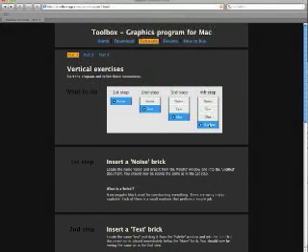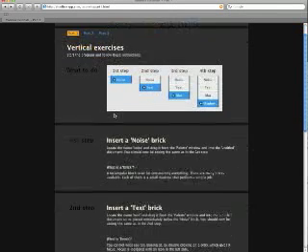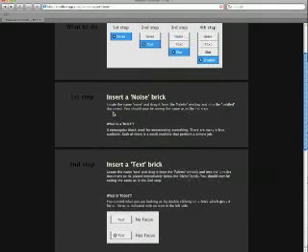Okay, let's go through the first part of the Toolbox tutorial. This figure shows 4 steps: 1, 2, 3, 4. It's 4 small building blocks stacked on top of each other, so we call this tutorial for vertical exercises. Okay, let's take a look at the first step.